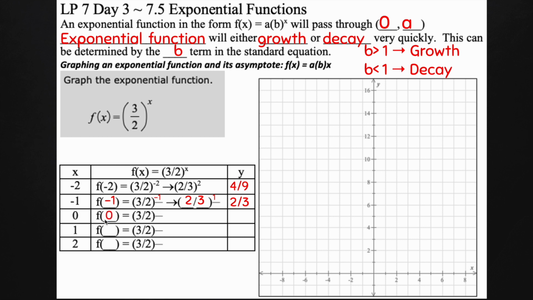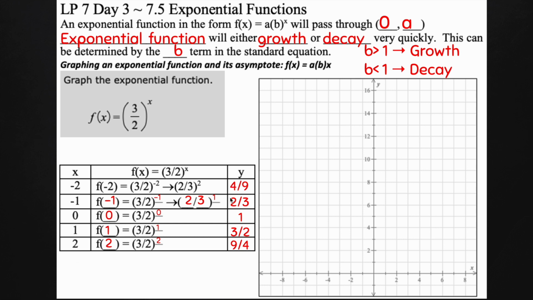Now I'm going to put 0 in. This one should be the number that's in front here, which is actually a 1. If I don't see a number in front, it's a 1. Anything to the 0 power is, in fact, 1. It doesn't matter if it's a million. It doesn't matter if it's a fraction like this one. If I have a 0 power, it's immediately 1. Now I'm going to put 1 in. So 3/2 to the first power is just 3/2. And then I'm going to put my 2 in. So 3/2 to the second power, I'm going to square them both again. So 3 times 3 and 2 times 2, and I get 9/4.